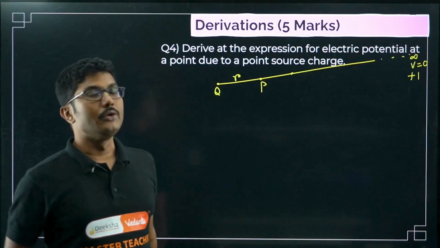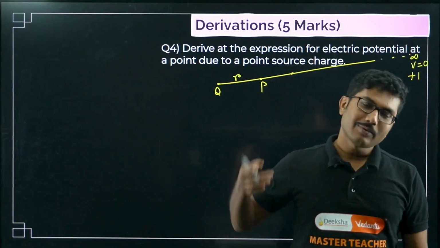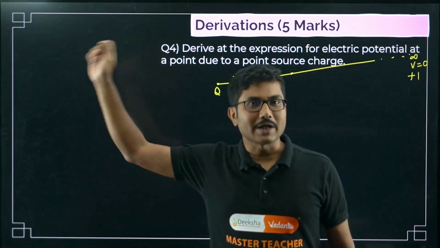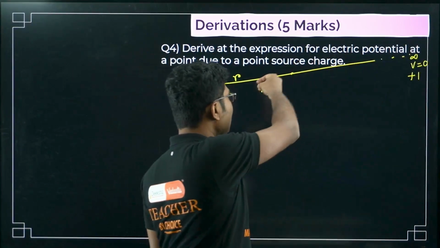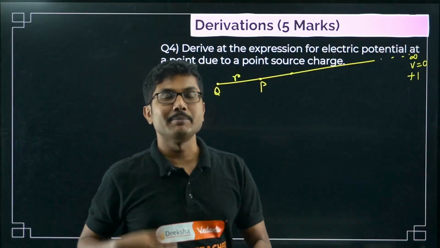So what we will do is assume that the charge has somehow gone to infinity, and we have started our journey from infinity. When we are coming towards our goal point P, we are somewhere in between.